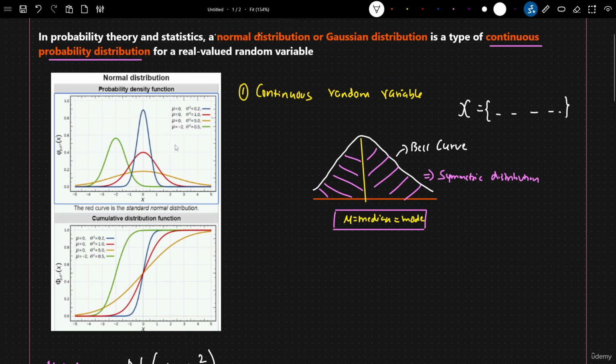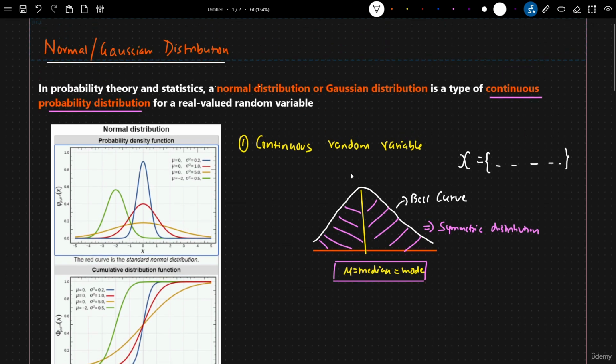Now, here you can see one of the diagrams that we are using. Since we are using a continuous random variable, we know that the distribution we create is for a continuous random variable. So we are going to use something called PDF, the probability density function. With respect to PDF, here you will be able to see different mean and variance values. Let's say for the blue color, the variance is 0.2 and the mean is 0, right? So 0 is the mean and variance is equal to 0.2. So here you are getting this kind of curve.